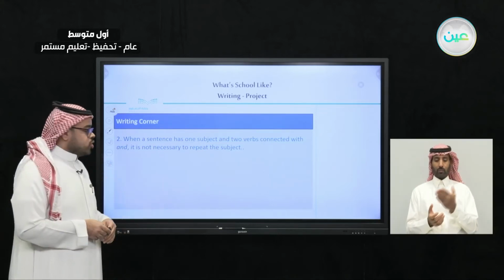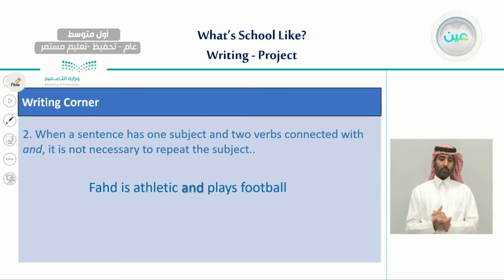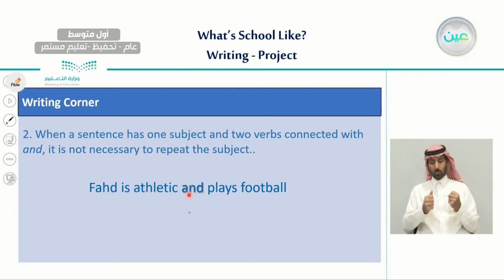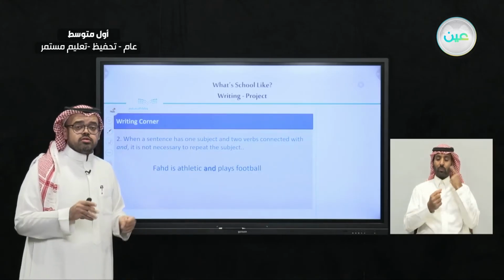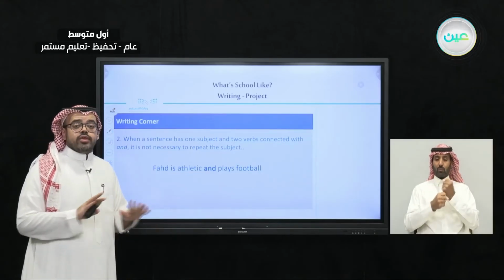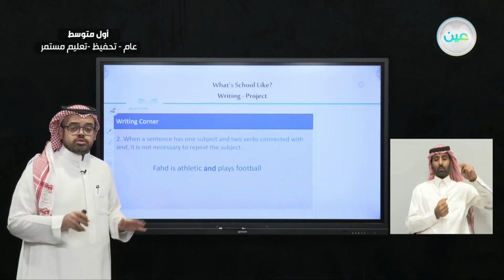I'm going now to show you an example. So for example, here we have a subject. Fahad is athletic and plays football. So here we don't need to repeat the subject, which is Fahad. We don't have to say Fahad is athletic and Fahad plays football. No, we can join two verbs in one sentence by using and without repeating the subject.